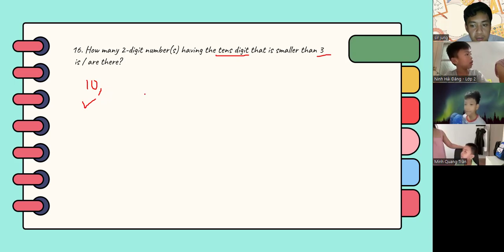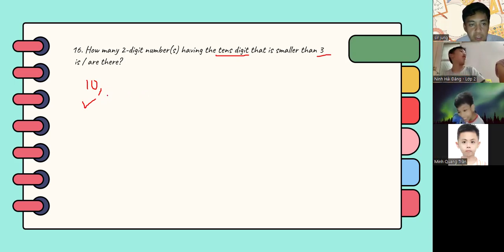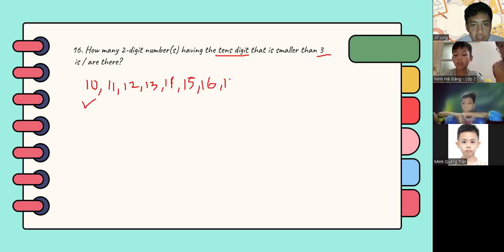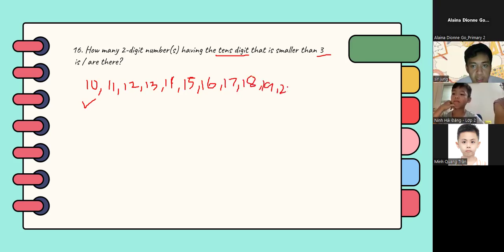So we will start with 10 and then 11, 12, 13, 14, 15, 16, 17, 18, 19, 20.